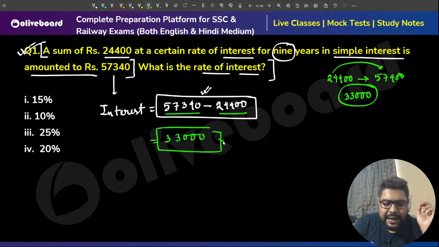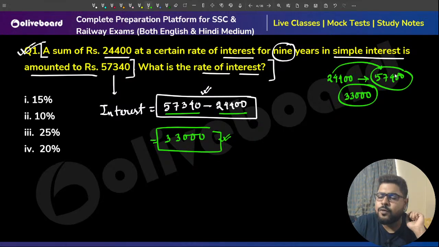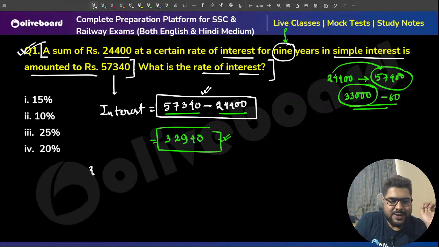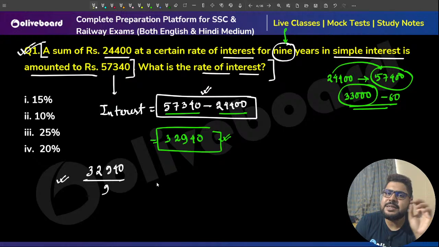So 33,000 is the interest amount here. Now I have to change a little bit because it was for 57,400 but it is 57,340, meaning 60 less. So 33,000 minus 60 is 32,940 rupees. That is my interest. For how many years? For 9 years. So what will be interest per year? This divided by 9. That is your interest per year.